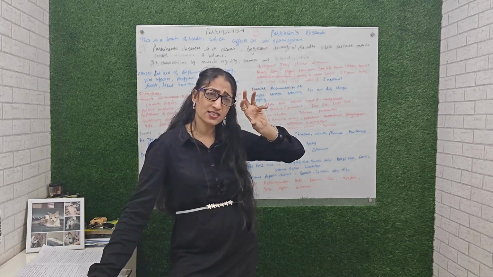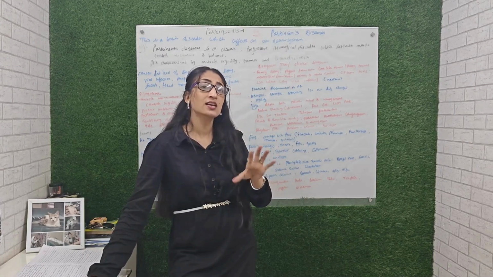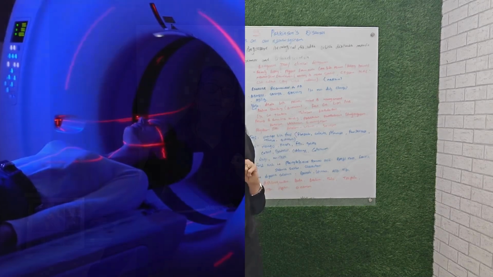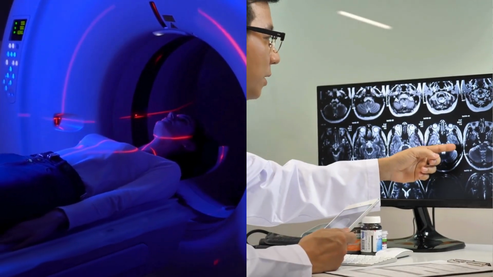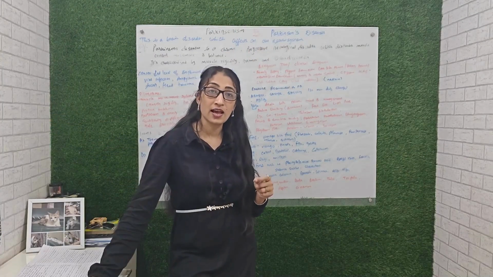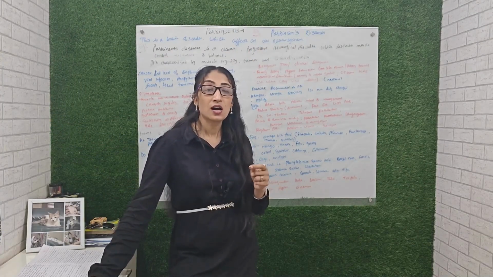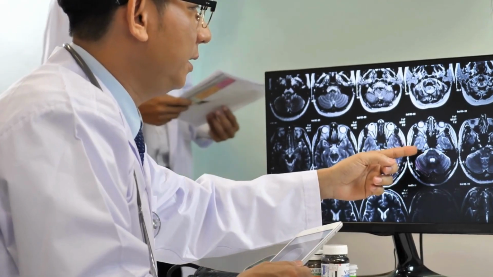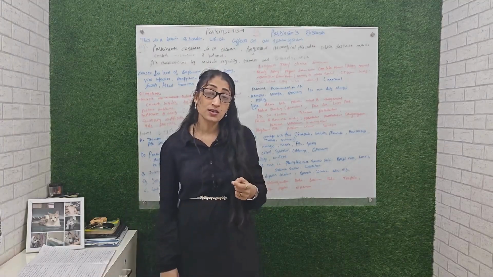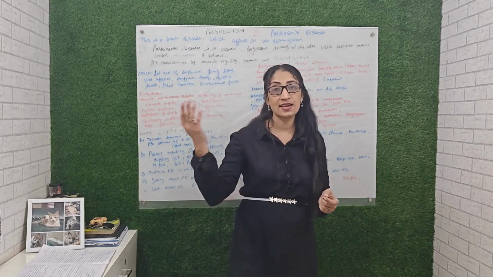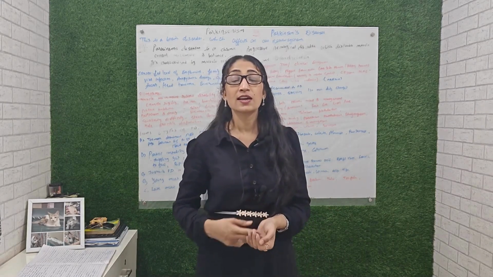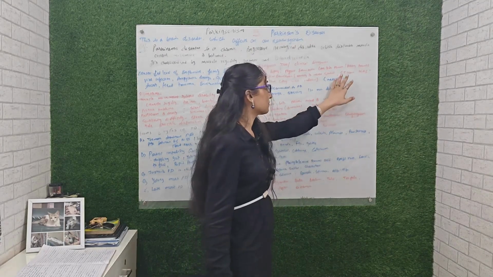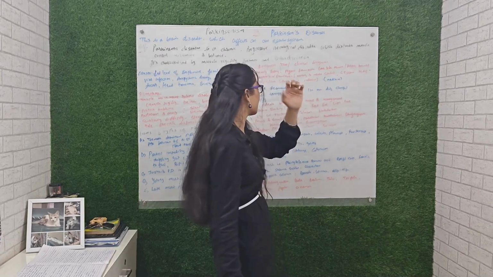Now, after these three examinations, if the doctor is sure about this problem, then they may suggest you a CT scan and MRI, which are imaging studies. With their help, they come to know the exact damage in the brain because of Parkinson disease, whether the neurons, the rhythm of neurons, the cycle of neurons are damaged or not, if any blood clots are created or not, anything which can be imaged with the help of CT scan and MRI.